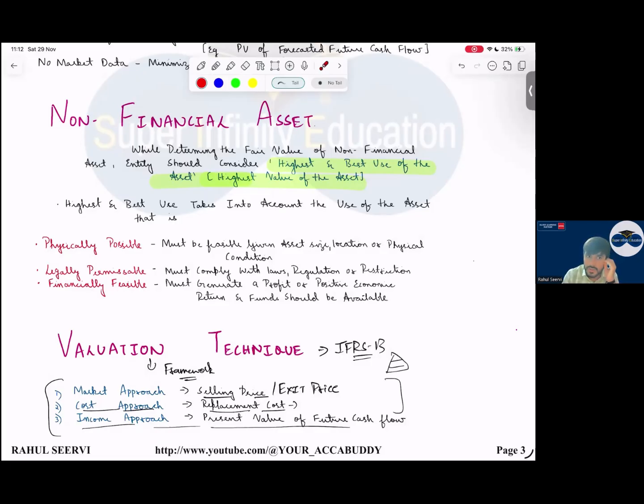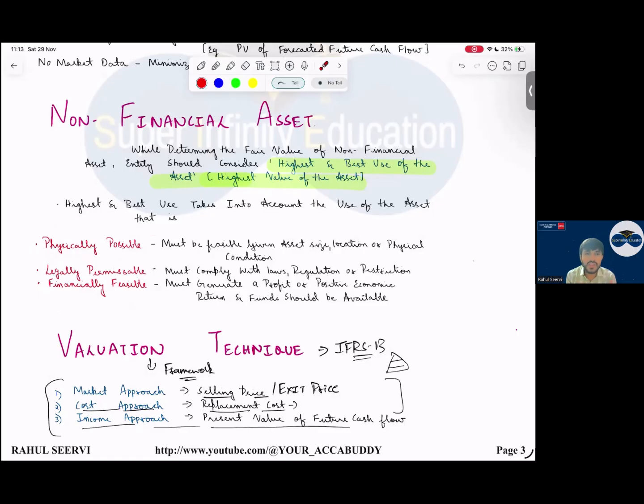One important point. Highest and best use, when will you say? When three conditions are being met: it is physically possible, legally permissible, and financially feasible. Sir, it should be physically possible. If I have agriculture land, can I turn this into a factory? Sir, nearby there are apartments only. Is it possible? You only say. Is it legally permissible? Not, sir. Is it financially feasible? Yes, sir, I will get more profits.